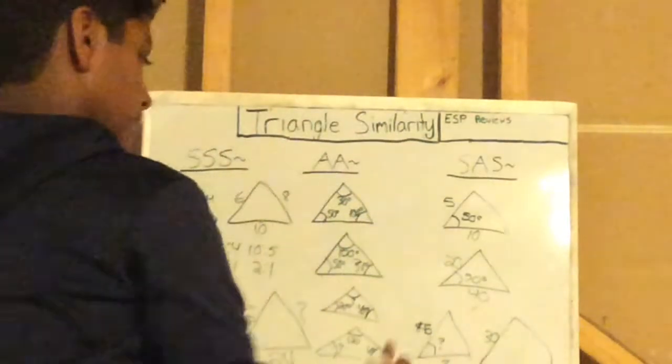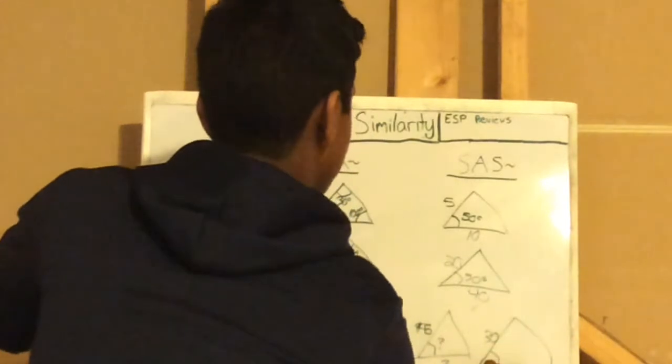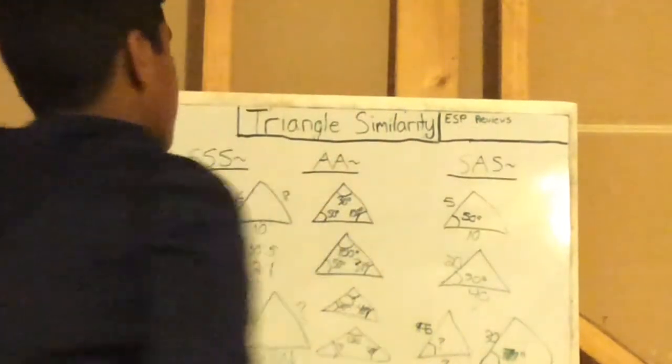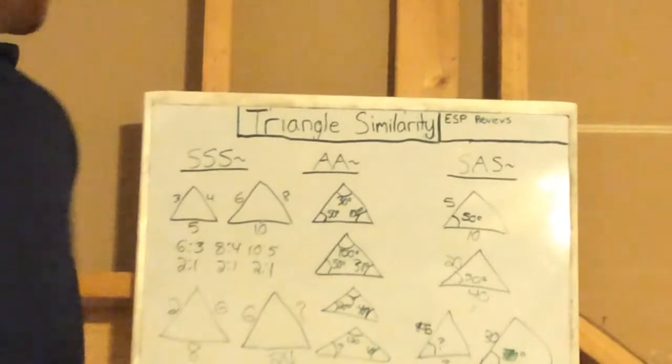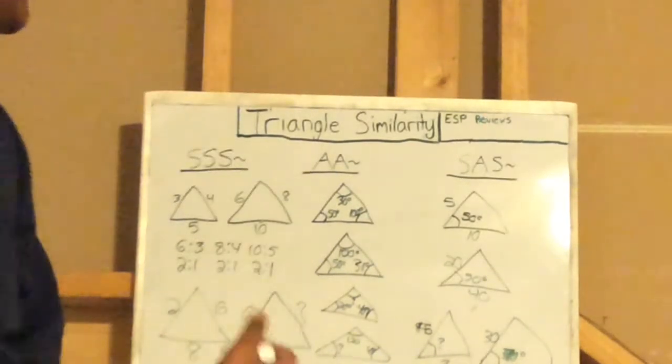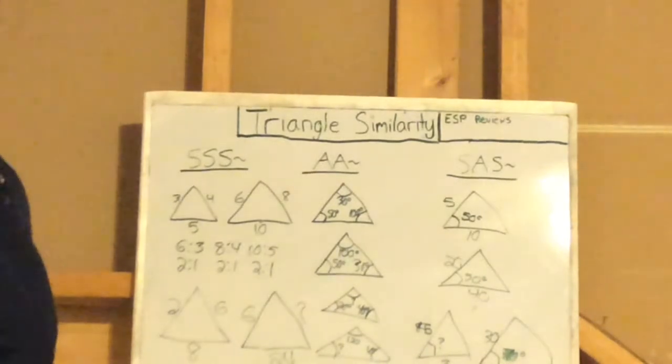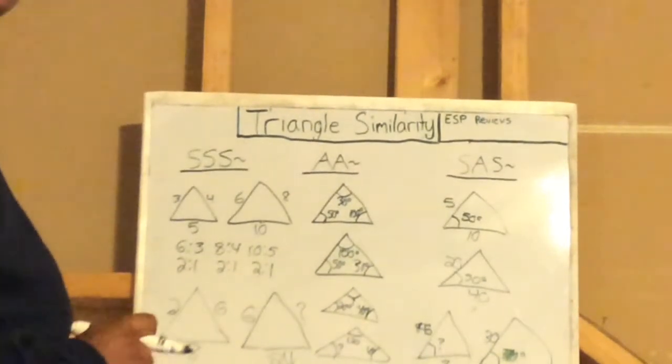Now we have this one, 30, and we have this one, 50. No, let's not do 50 again. Let's do 70 degrees. But you don't know this. So here I'm kind of giving you an SSS and an AA mixed together. Not really, but just do this one next.